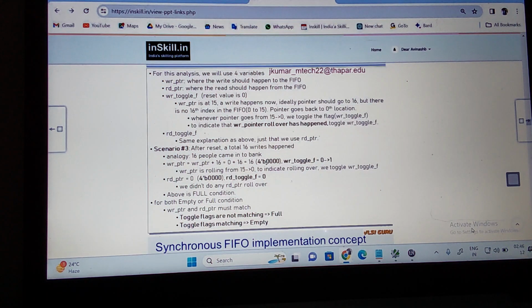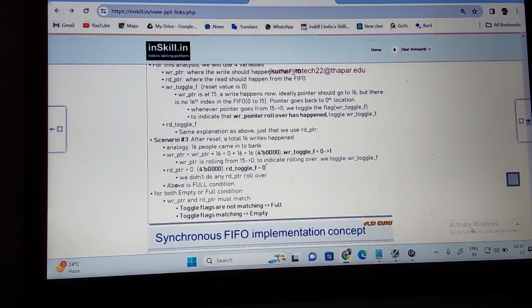We talked about 3 signals as of now. What are the 3 signals? Full, empty, right toggle flag. Full indicates that my FIFO is full, so don't write any further to the FIFO. Empty indicates my FIFO is empty, so you can't do the read operation. What does right_toggle_flag indicate? When my right pointer rolls over, it is indicated by toggling this flag.